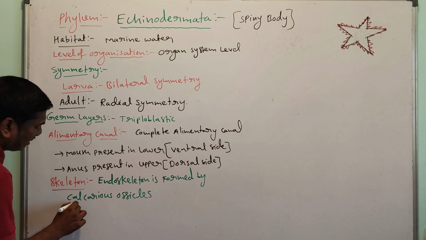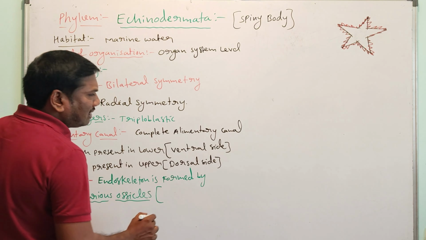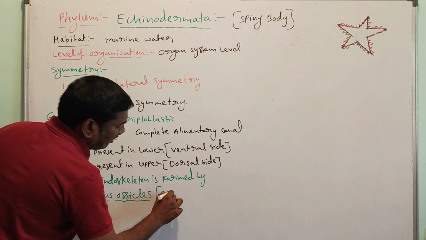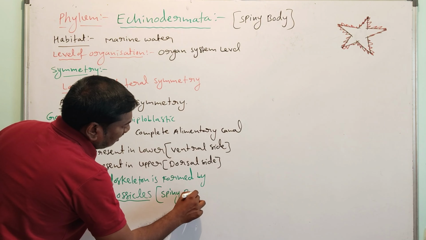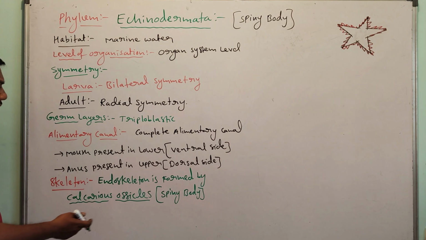The calcareous ossicles form the spiny body. So the name is Echinodermata because a spiny body is present.